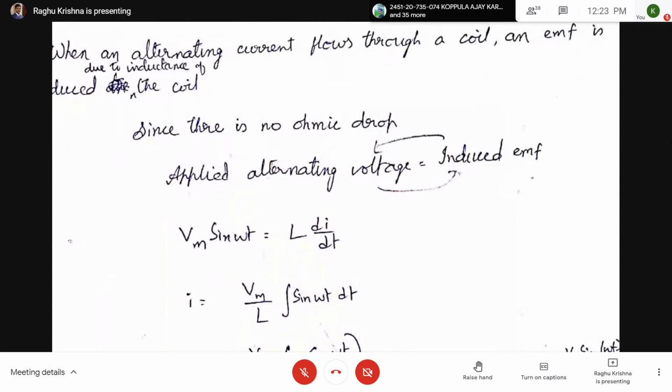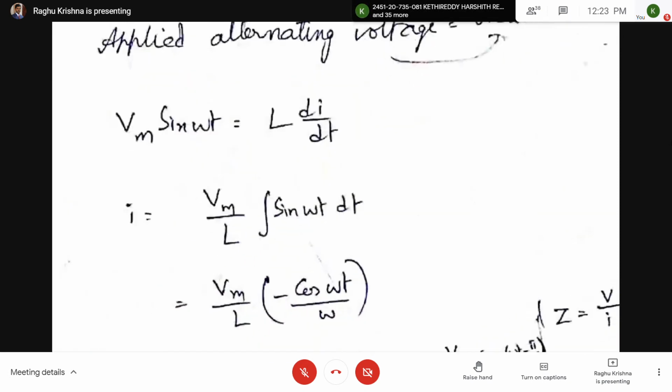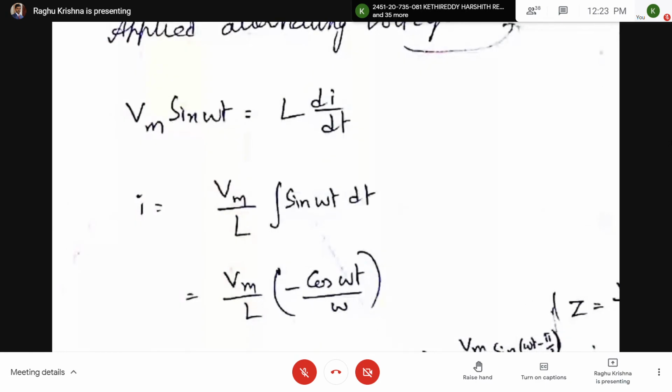Now from this, obtain the expression for current i. We already know the equation for voltage, V equal to Vm sin omega t. Now we have to find the equation for current. So current equal to Vm by L integral of sin omega t dt.